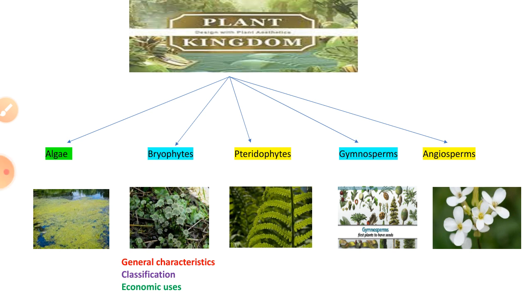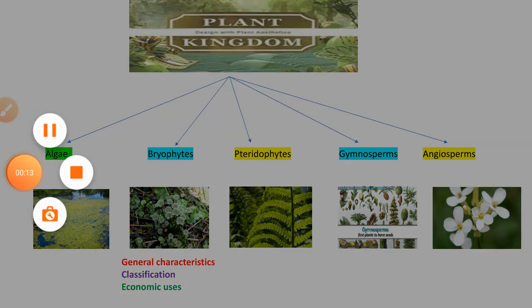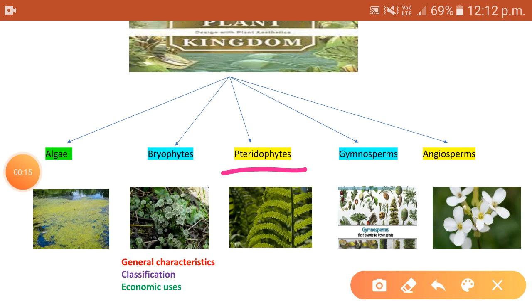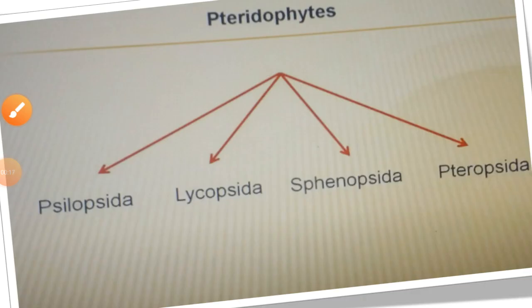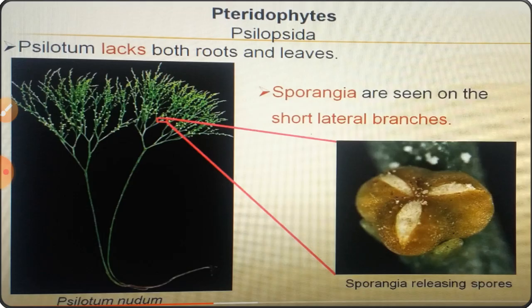So where were we? We were in the plant kingdom and in the third group, the pteridophytes. As I have told you, pteridophytes belong to four classes: Psilopsida, Lycopsida, Sphenopsida and Pteropsida. First of all, the class Psilopsida. The members belonging to the genus Psilotum are examples.